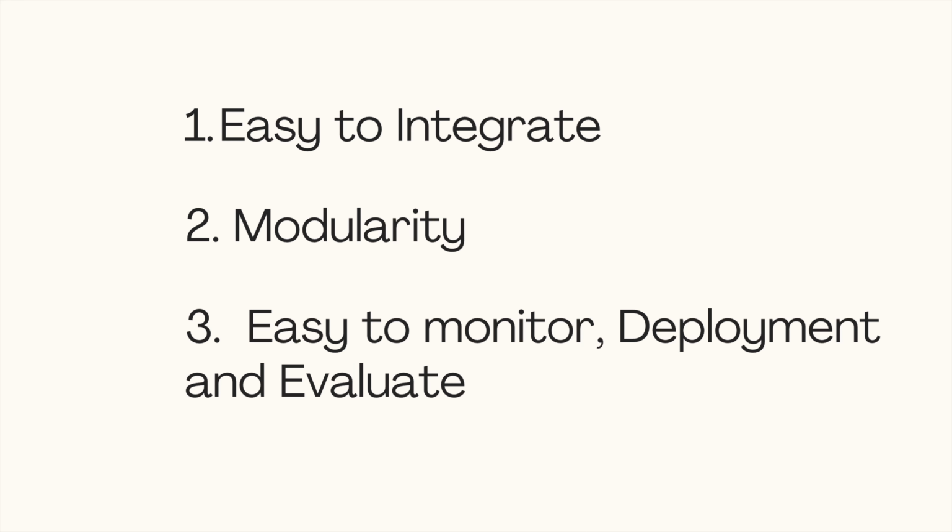So each component, your LLM or your vector database or any external integration you are doing in your application, each component will be modular. You can replace it. Today you are using one vector store, tomorrow you can replace it with any other. And there are other benefits like easy to monitor, deploy and evaluate.